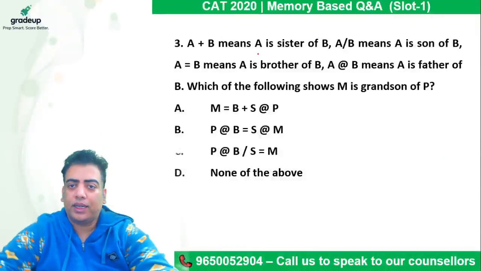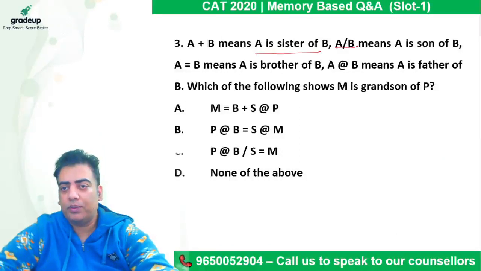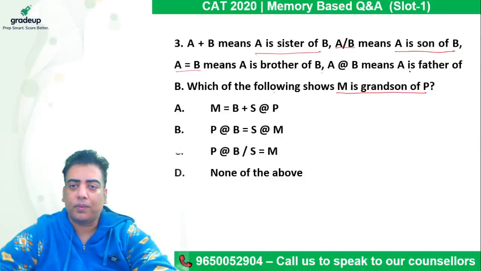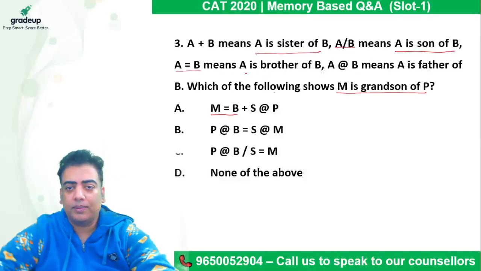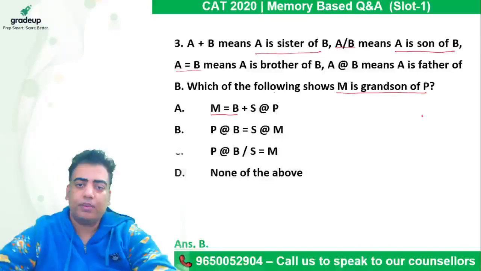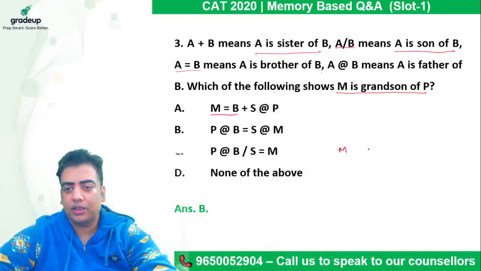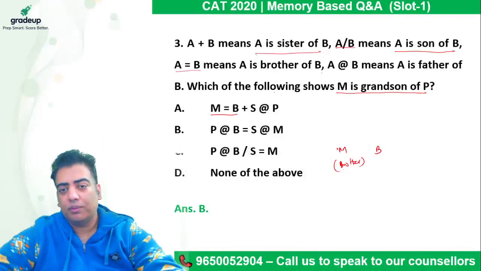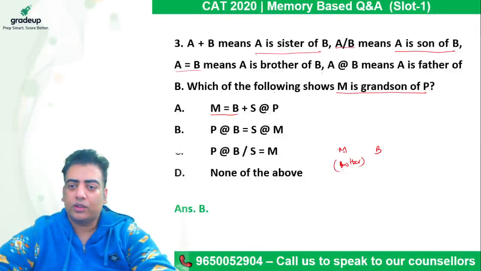A plus B means A is sister of B. A upon B means A is son of B. A equal to B means A is brother of B, and all the relations are given. Which of the following shows M is the grandson of B? So M equal to B means M is the brother of B. We do not know whether B is a boy or a girl, right? So we know M is a male for very sure, right?